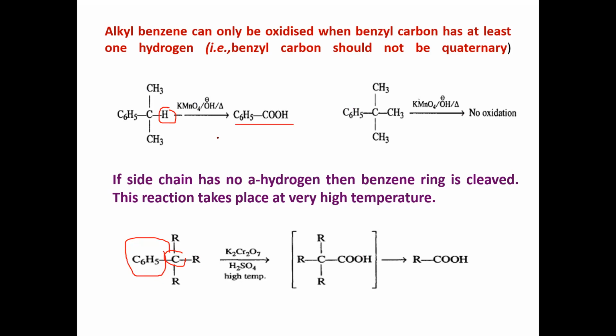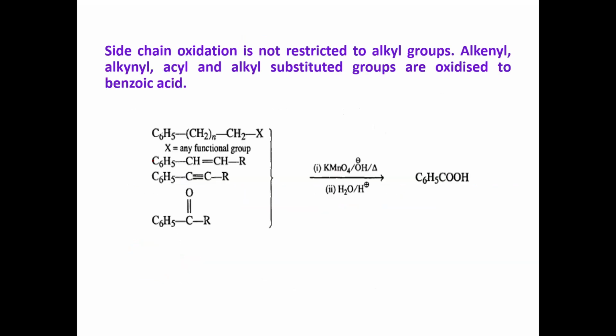It means for side chain oxidation, the carbon has to contain at least one hydrogen, then only oxidation is possible. Any side chain on the benzene nucleus having at least one hydrogen atom, on heating with alkaline KMnO4, gets oxidized to form the respective benzoic acid.